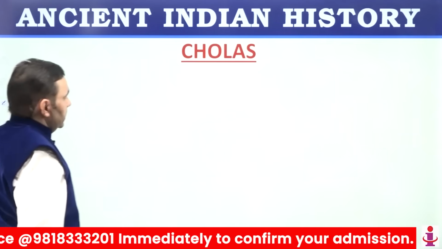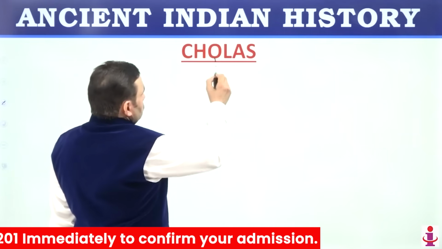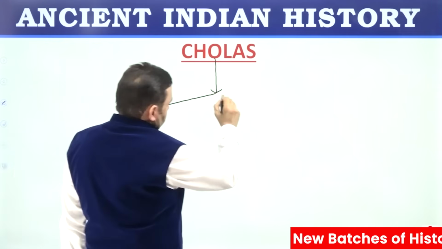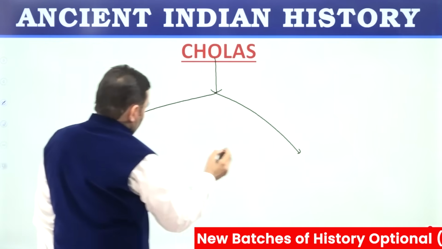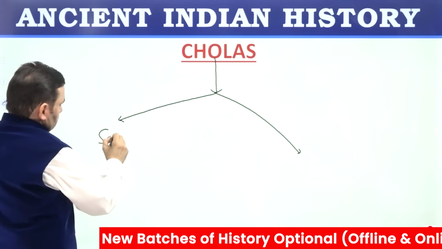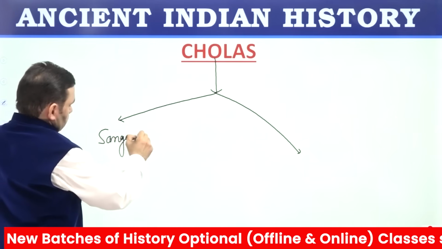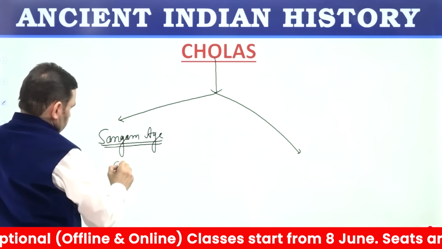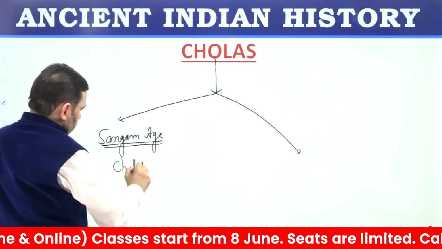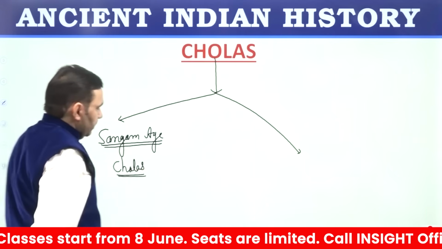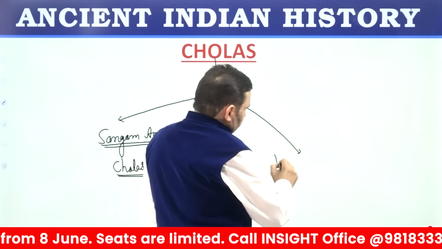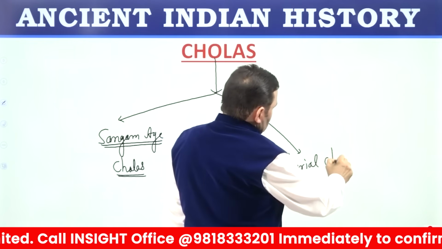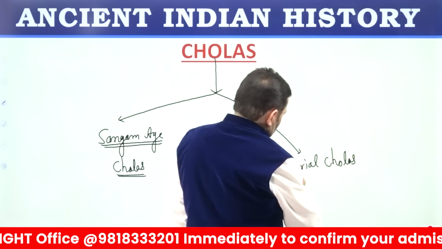Cholas, the last of today's class here. Cholas we find twice in history. Sangam age Cholas, and second time, imperial Cholas. Family was the same.